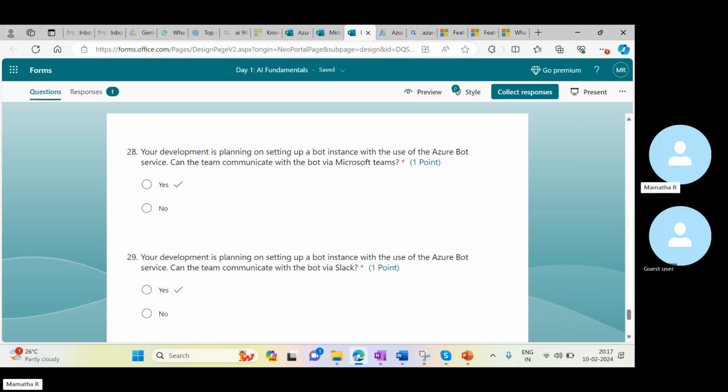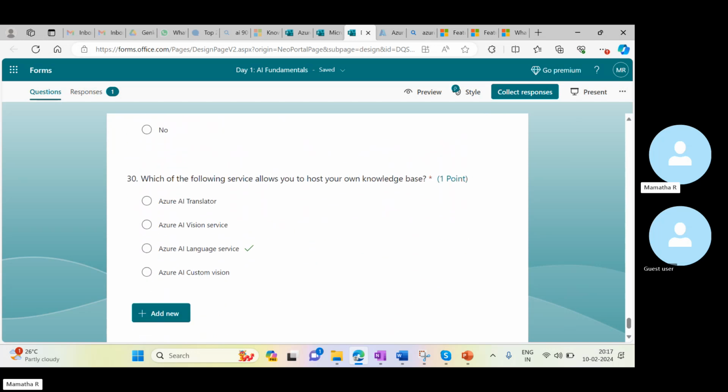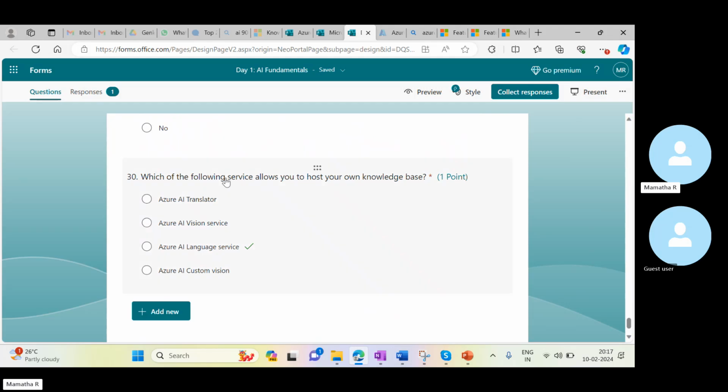Actually, when we talk about any bot, there are many ways to communicate with that particular bot. One way is Microsoft Teams, and we can also connect with other services like Slack which are present as well. Okay. Then, which of the following services allows you to host your own knowledge base?